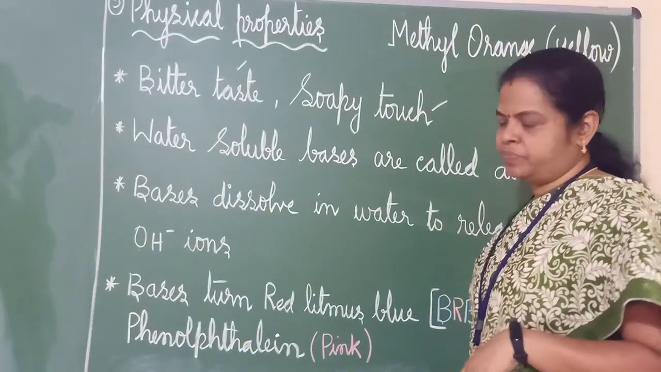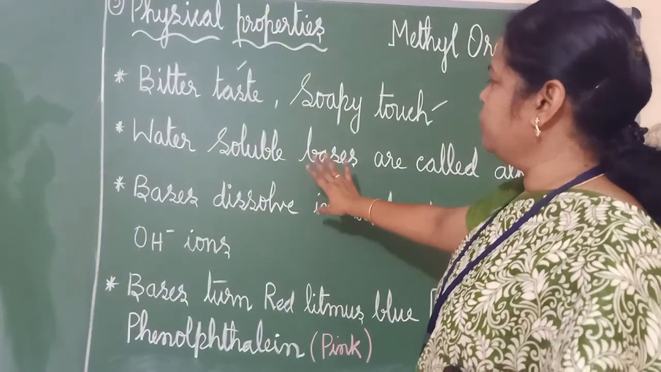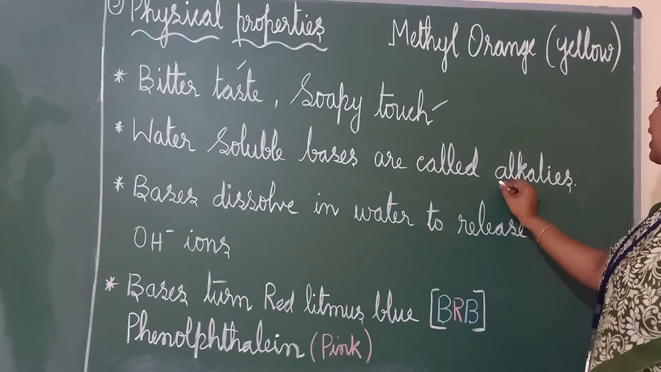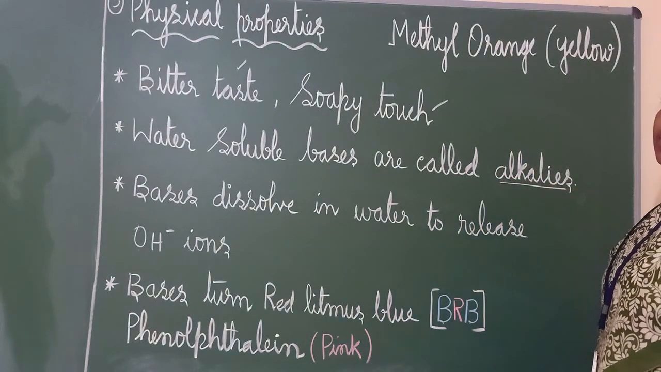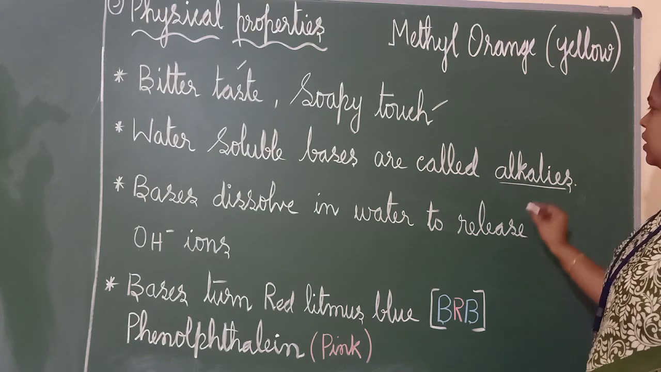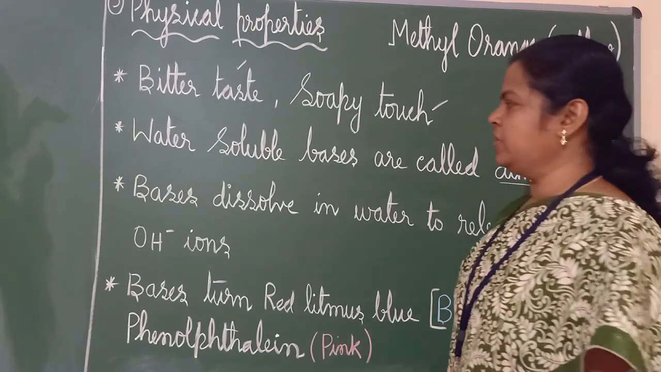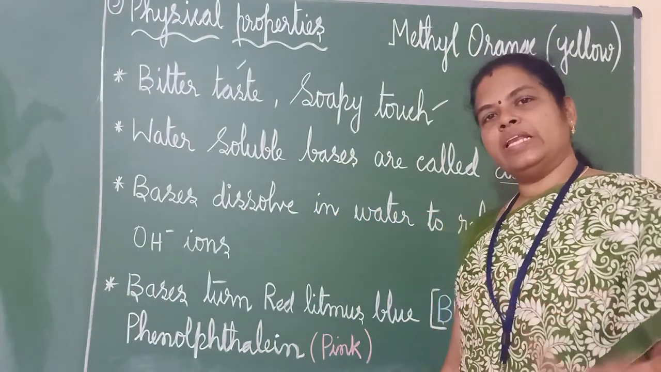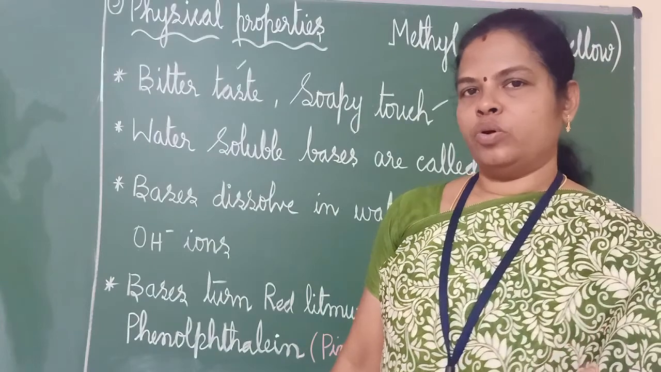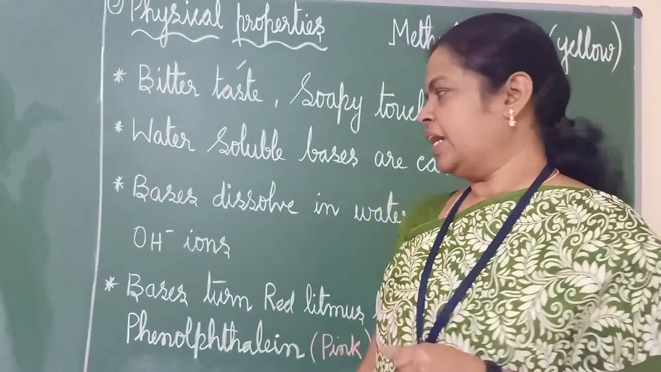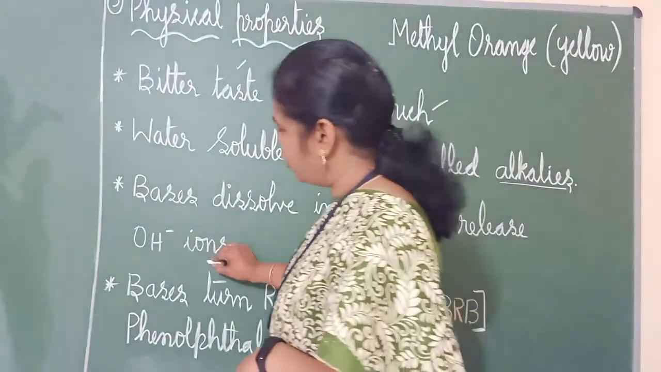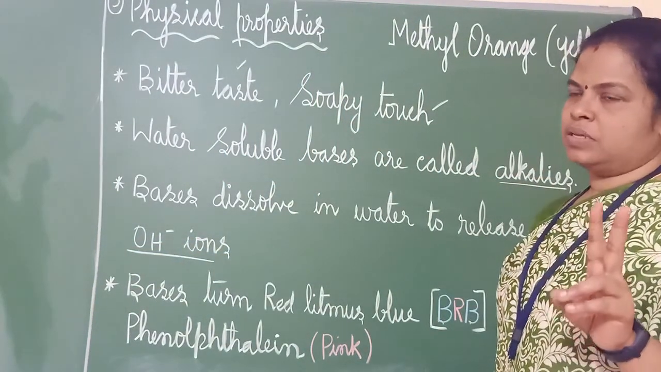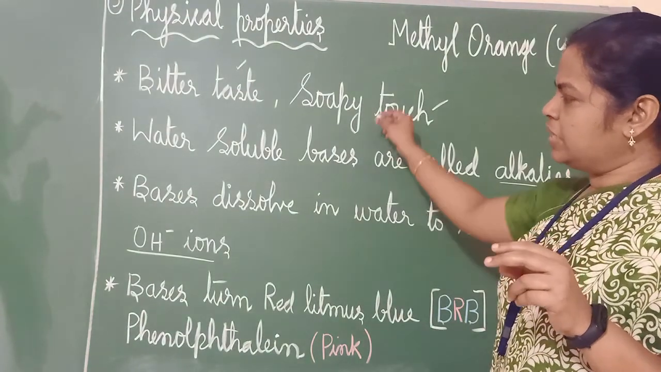That is one property. The second one is it will be soluble in water. If it is soluble in water, then it is called as alkalis. Okay? If bases are soluble in water, they are called as alkalis. Third point is, when they are dissolving in water, what will they do? They will release which ions? Hydronium ions or hydroxyl ions? Good, hydroxyl ions. Okay? So OH minus ions will be released. In case if they ask for 2 marks, what are the physical properties, you should write all the 4.